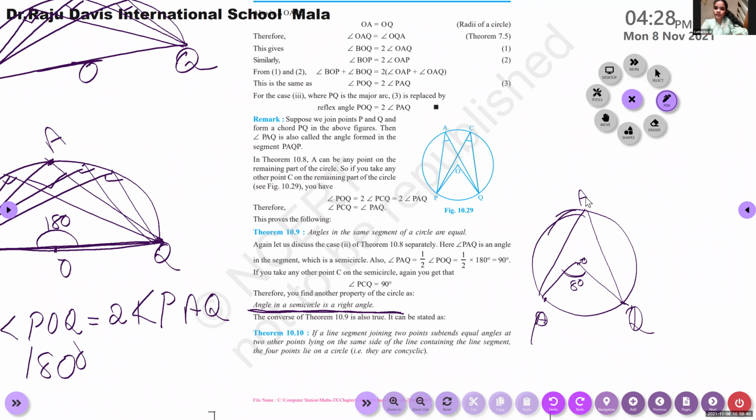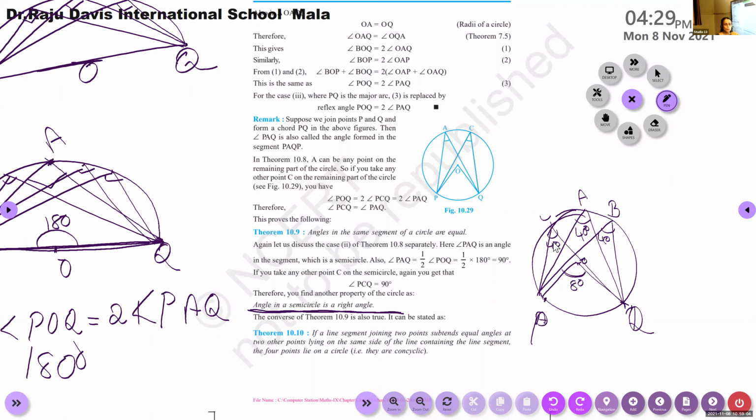POQ is 80 degree. Then PAQ is what? 40 degree. Very good. 40 degree. And what about angle PBQ? 40 degree. Angle PBQ also 40 degree. Angle PCQ? 40 degree. PCQ 40 degree.